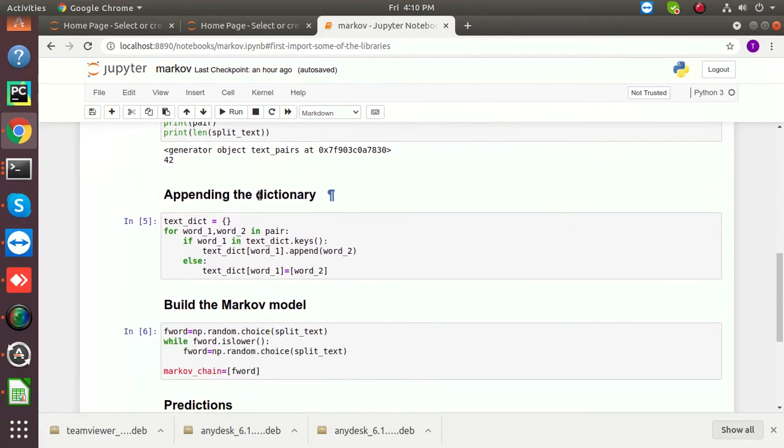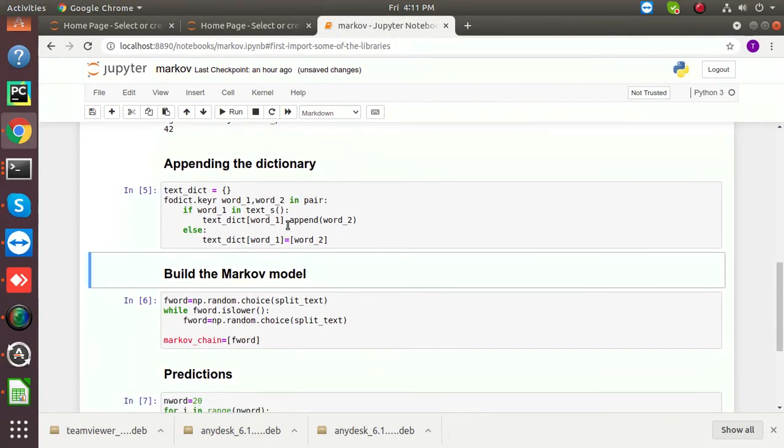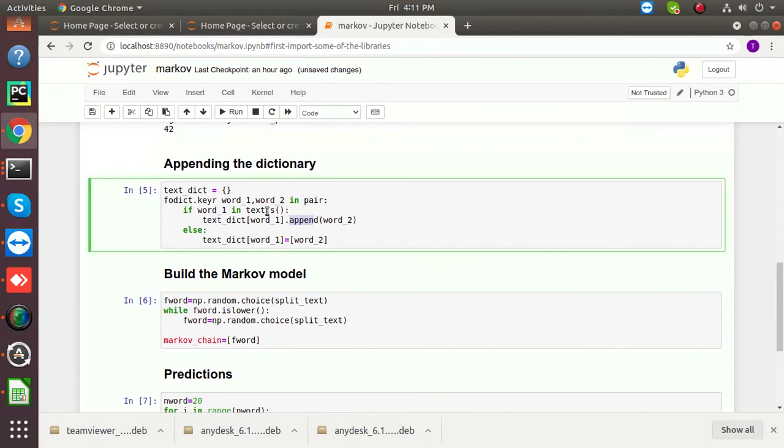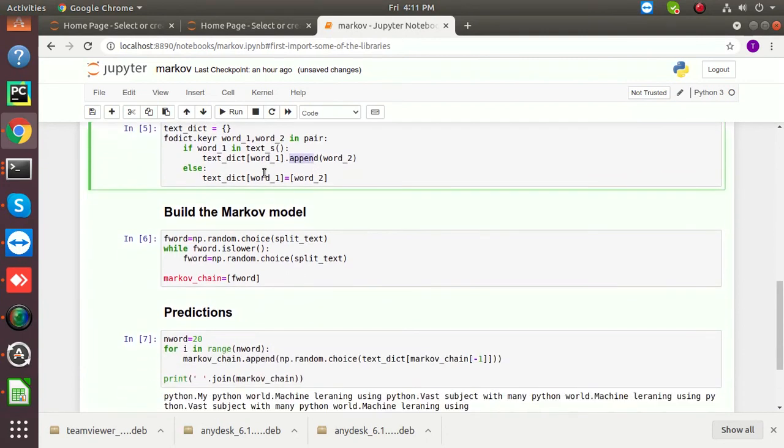Now we are going to append the dictionary. For this process, appending the dictionary, we use the append keyword and it appends the dictionary by the words.